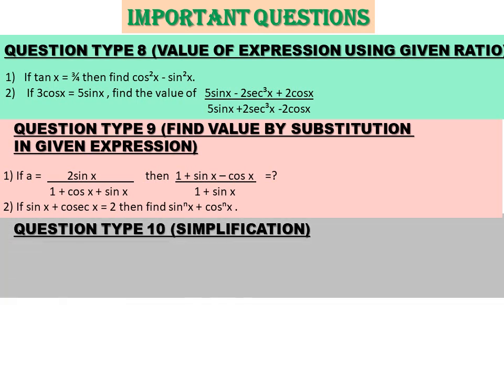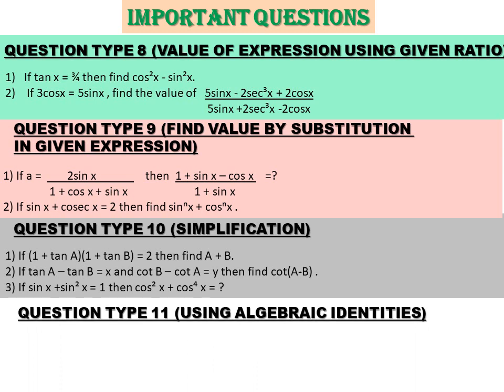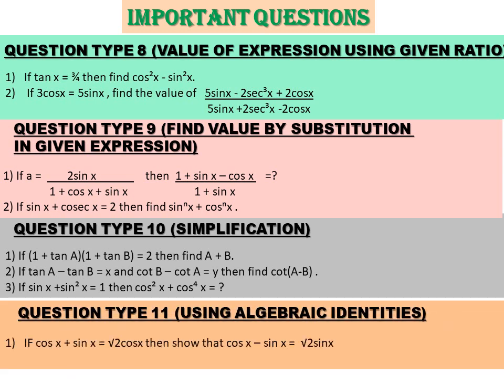Next type is simplification. Here you just need to simplify the expression and you will reach the answer. How, we will see afterwards. Just remember the type, the category of the question, and try to remember the method. If you remember the types, it is easy for you to identify what method you need to apply. That's why I've categorized it.